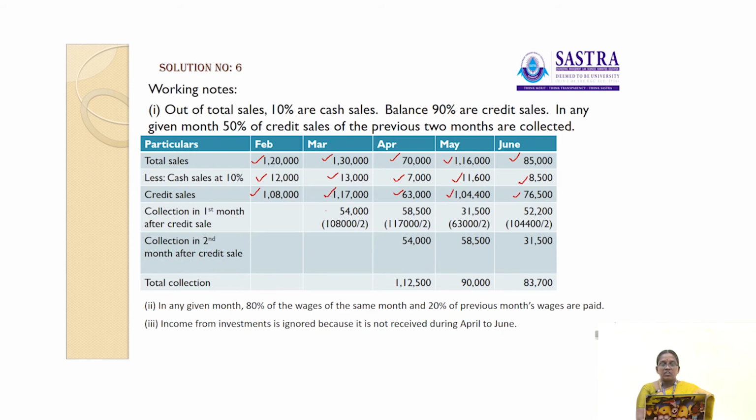Here collection is in 1 month after credit sales.